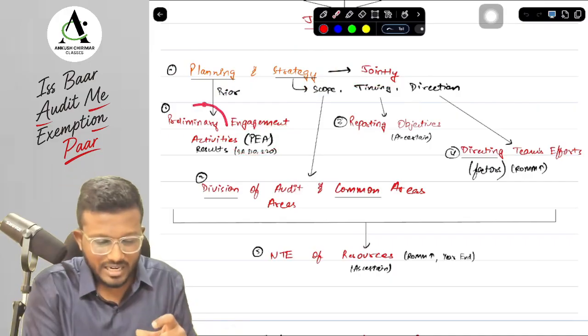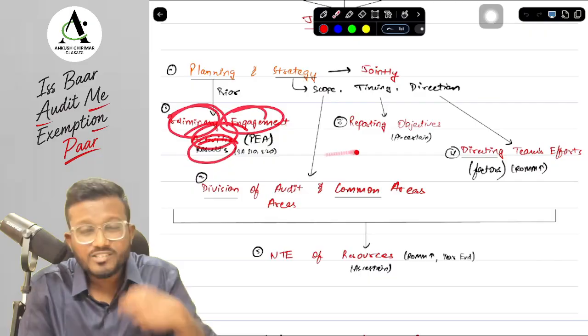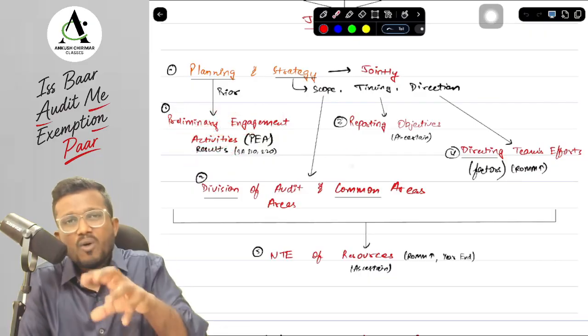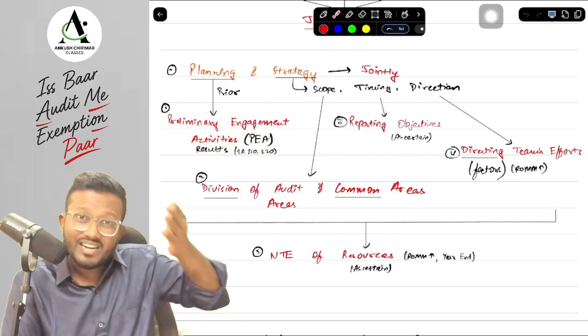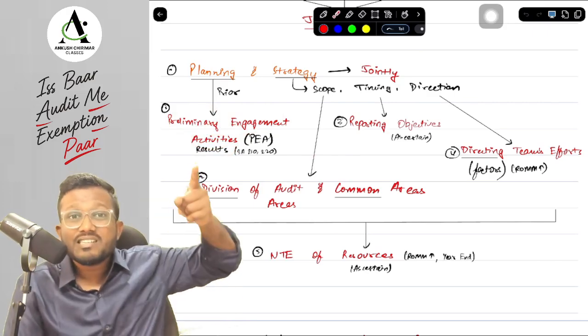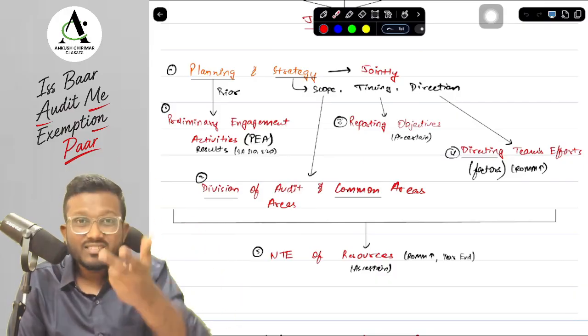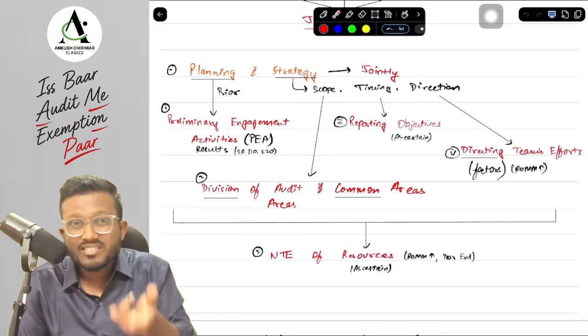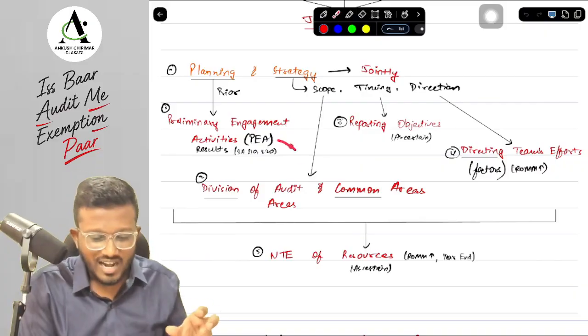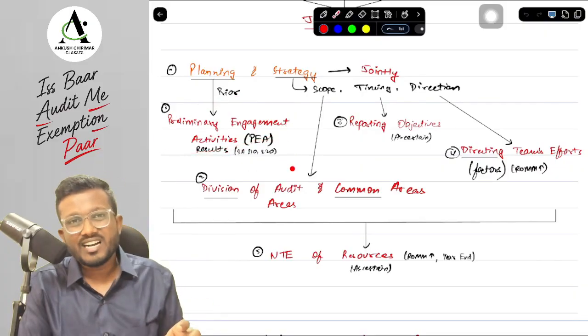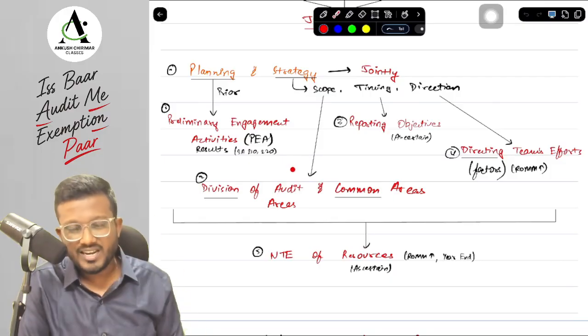PR is basically the results of your preliminary engagement activities. What are the preliminary engagement activities? We have already discussed them earlier. We discussed SA 210, which covers the terms of engagement. SA 220 covers acceptance and continuance of client relationship, ethical requirements and compliance. All three points are covered in your preliminary engagement activities, and we have to perform them.